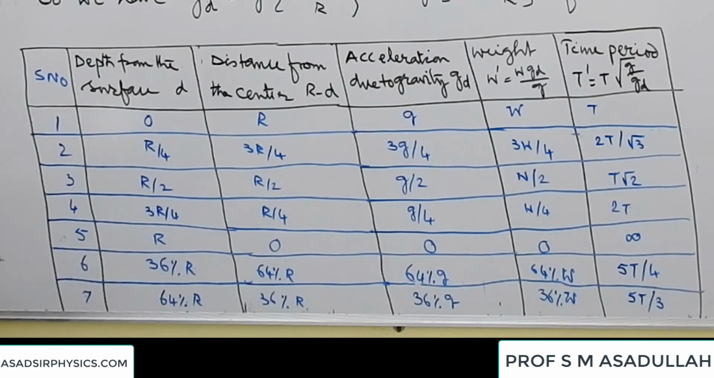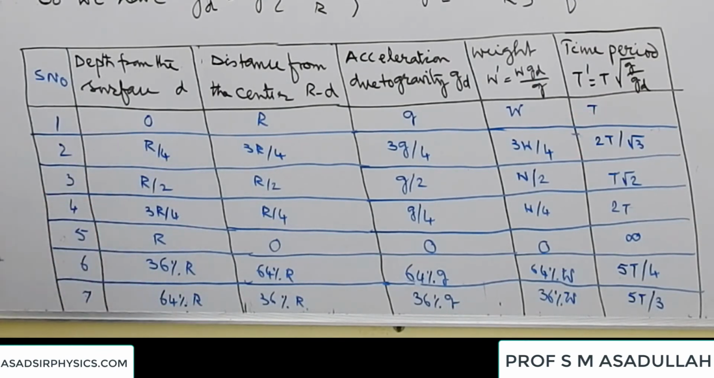Now let us consider this table. First we are considering a point at the surface. So depth is 0. And what is the distance from the center? It is R. Acceleration due to gravity g. Weight of a body is W. The time period of a simple pendulum is T. These are the starting points.